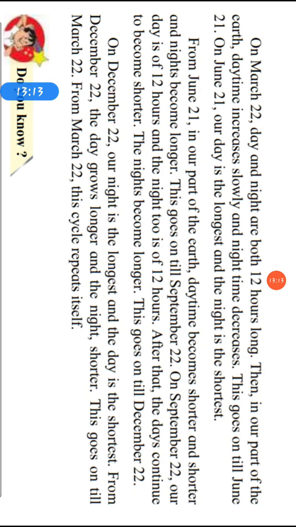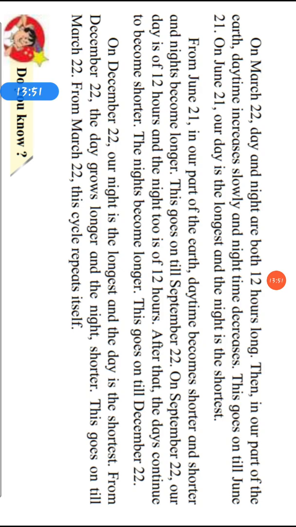That means on 22nd March, day and night both are of 12 hours. In our part of the earth, daytime increases slowly and nighttime decreases. So it goes from 22nd March to 21st June, and on the 21st June our day is the longest and the night is the shortest. If someone asks you to tell the date on which the day is the longest and the night is the shortest, the date is June 21.